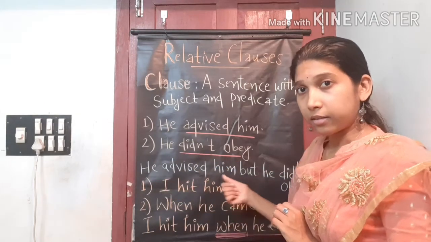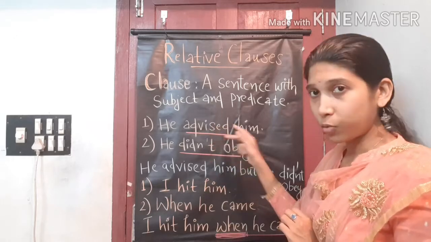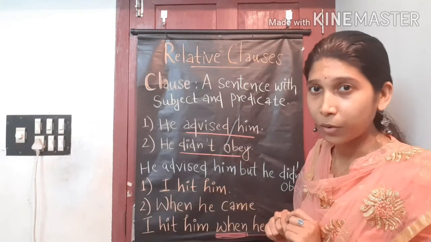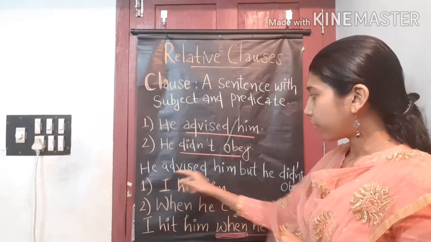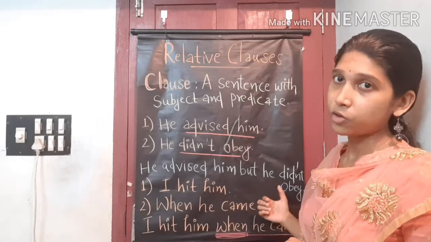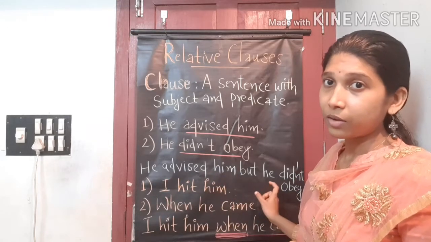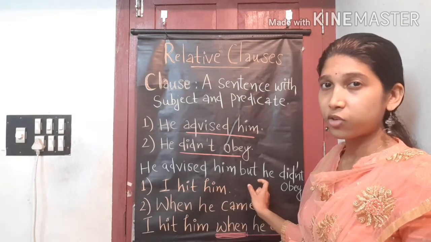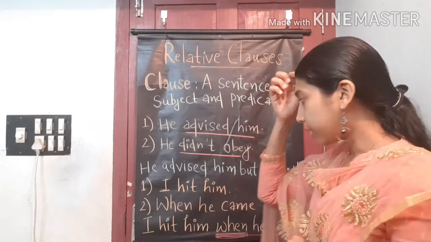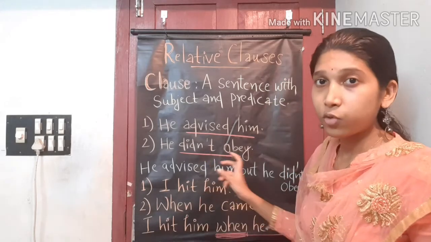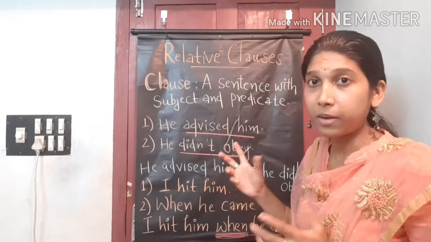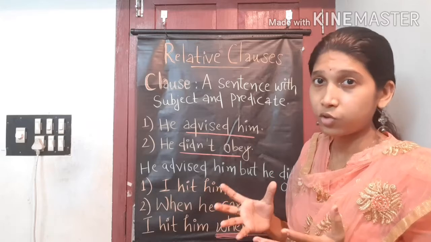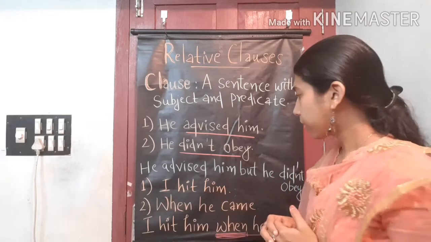By adding these two sentences, we will get a compound sentence, right? He advised him, but he did not obey. Here we added these two sentences by the conjunction but, right? Yes, we can add these two simple sentences by using conjunctions like but, so, etc.